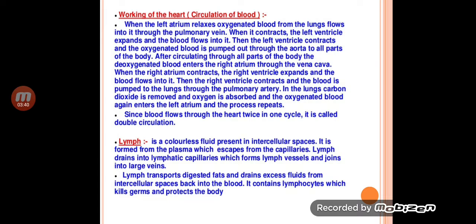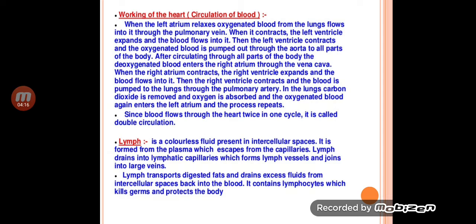When the right atrium contracts, the right ventricle expands and the blood flows into it. Then the right ventricle contracts and the blood is pumped to the lungs through the pulmonary artery. In the lungs, carbon dioxide is removed and oxygen is absorbed, and the oxygenated blood again enters the left atrium and the process repeats. Since blood flows through the heart twice in one cycle, this is called double circulation. A very important point, double circulation.